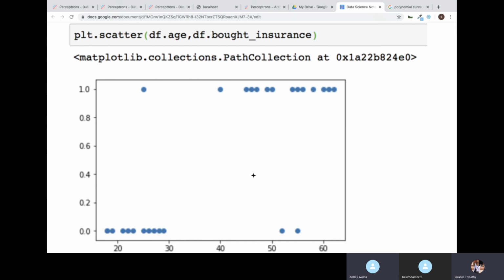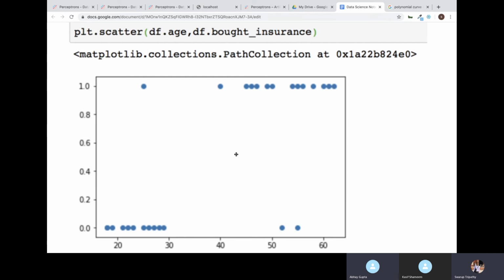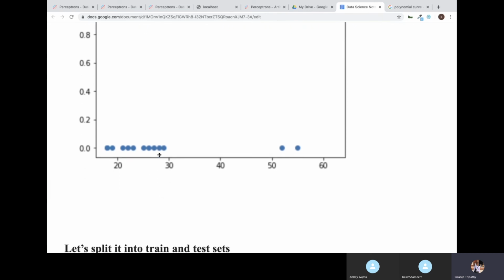Now here we cannot find a straight line, so we have to find a sigmoid line here to map sigmoid with our variable.